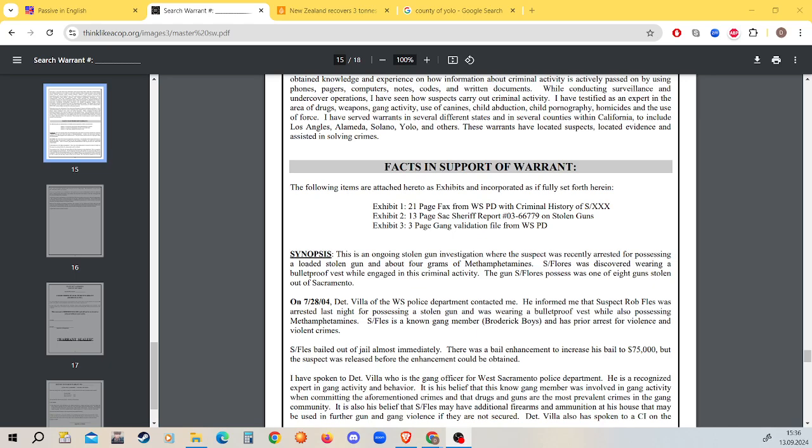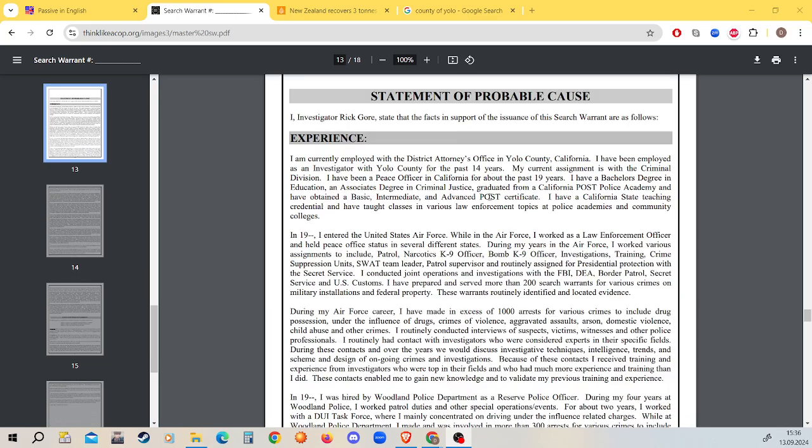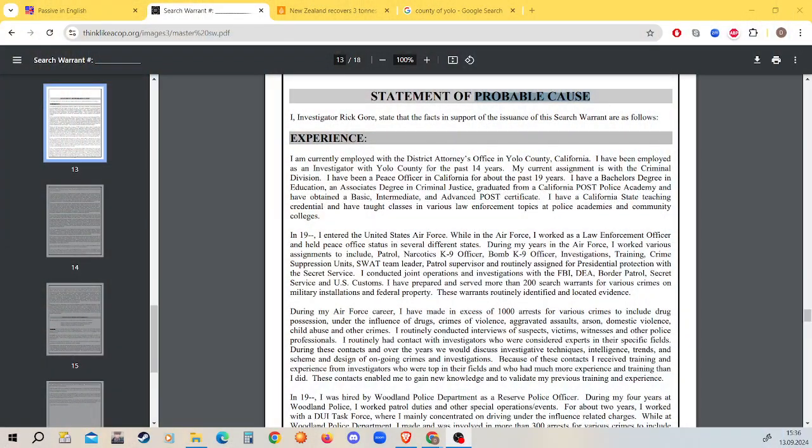Okay. So if you really want to, you can read the whole thing. This is from his experience and what we call a statement of probable cause. And what's interesting with this probable cause is we are going to decide and determine whether this is Anfangsverdacht, hinreichend, oder dringender Tatverdacht. Again, I am not a lawyer. I'm not a police officer. You guys are. And you guys will tell me for your homework whether we believe that this man is going to get his warrant approved or not, and if he has enough evidence for probable cause.